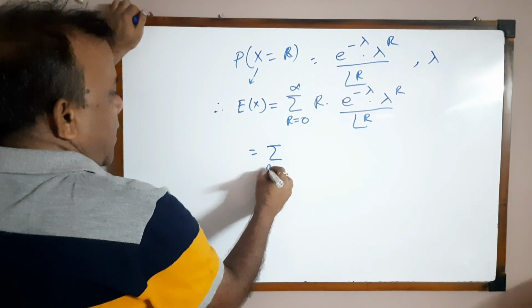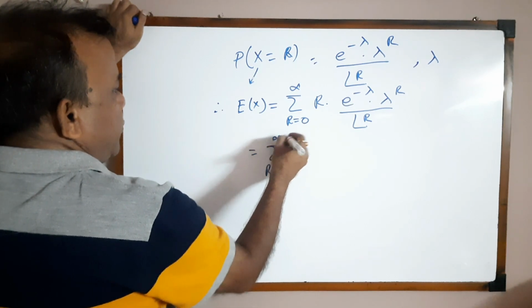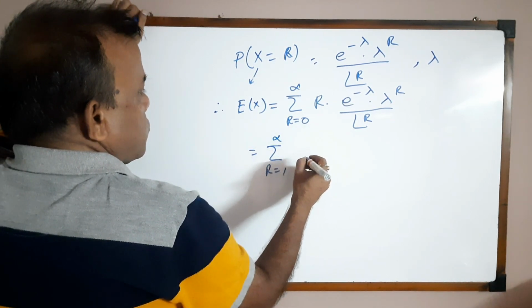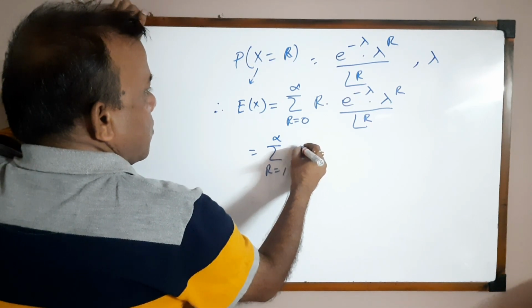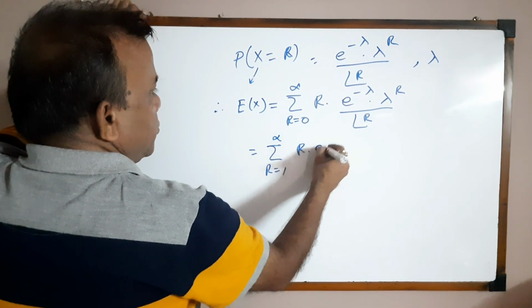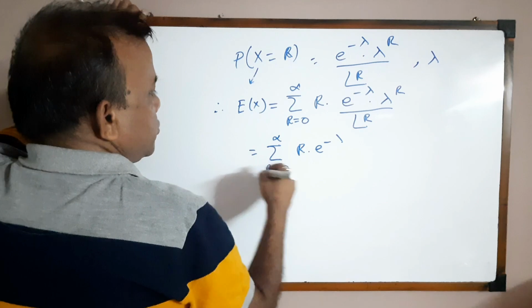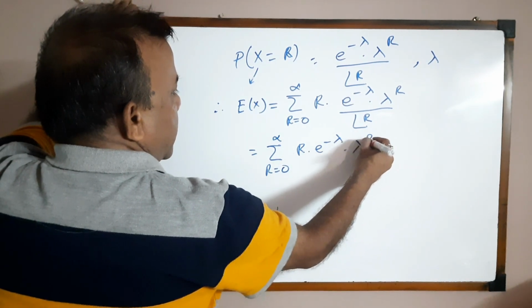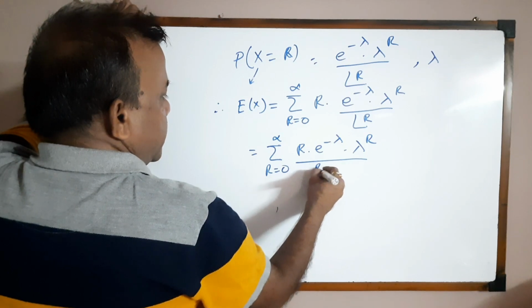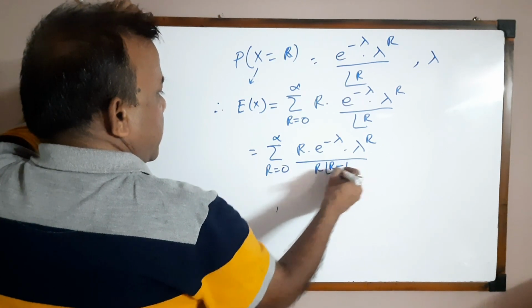Summation r equal to 1 to infinity e to the power minus lambda lambda to the power r by factorial r minus 1.